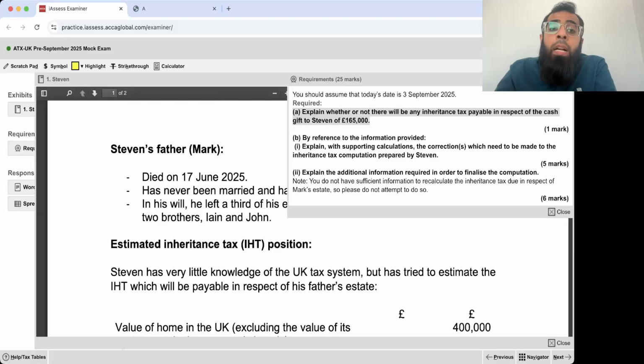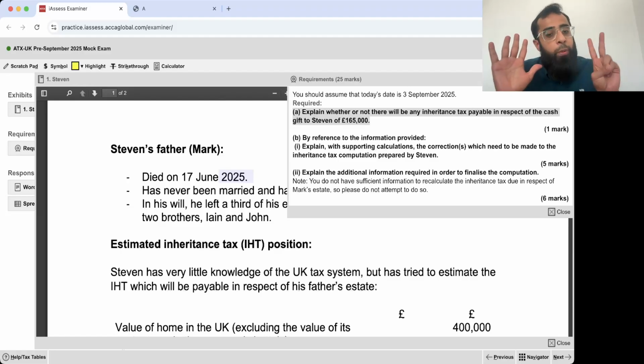Stephen's father Mark died on 17th June 2025. So you go back 7 years from the death date to identify the chargeable transfers. If you go back 7 years from 17 June 2025, it will be 17th June 2018. If you minus 7 years from 2025, it will be 2018.